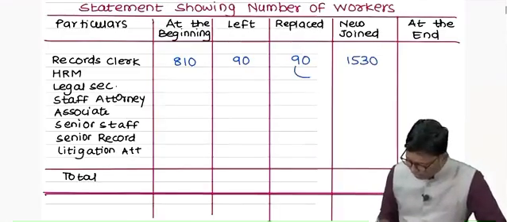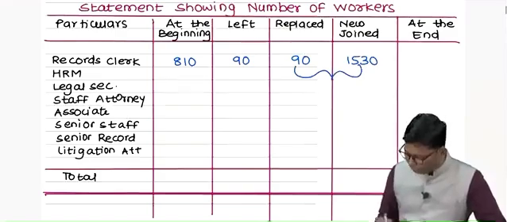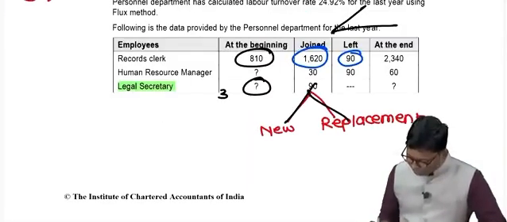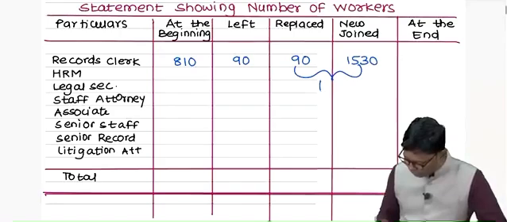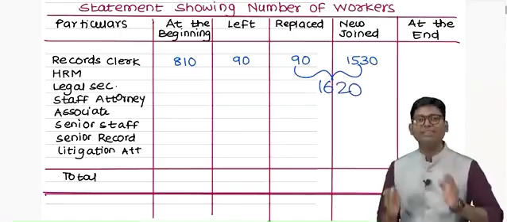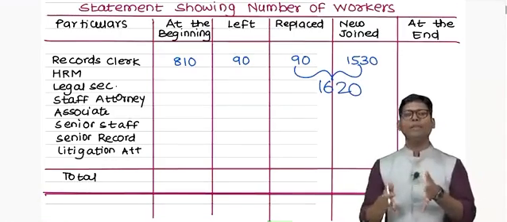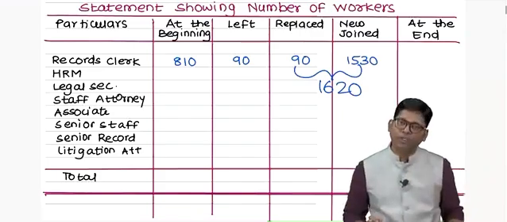Sir, how did you compute this 90 and 1530? The total was given in the question. The total was 1620. Out of 1620, 90 left. So 90 got replaced and the remaining joined as new recruits.